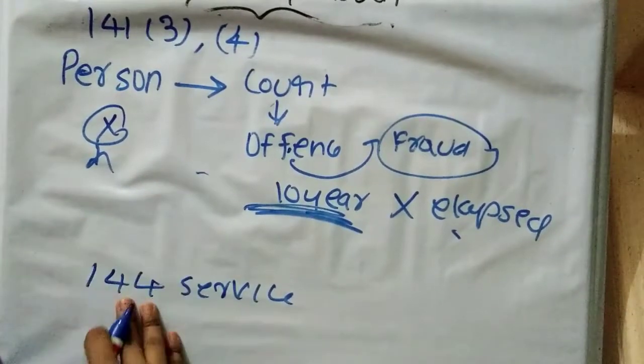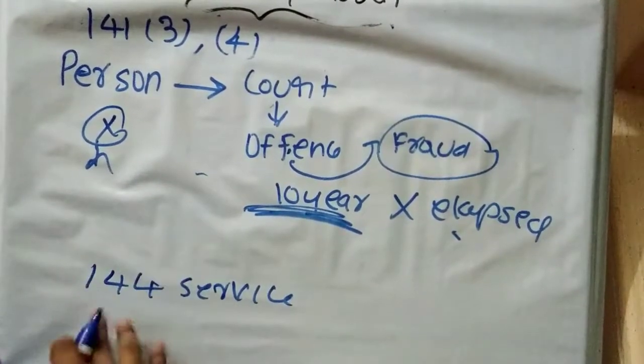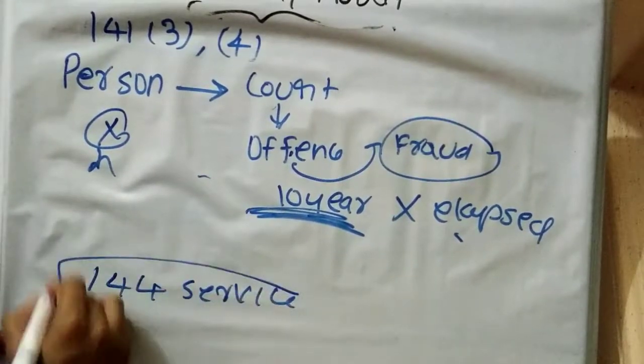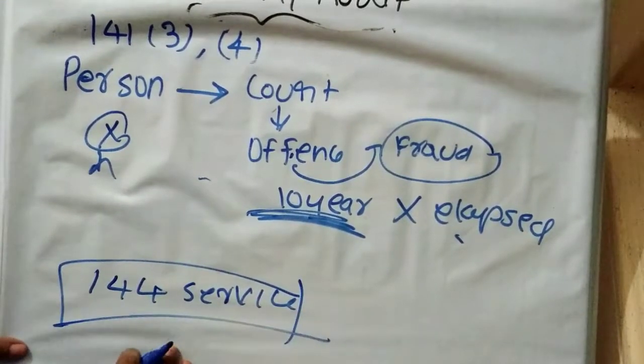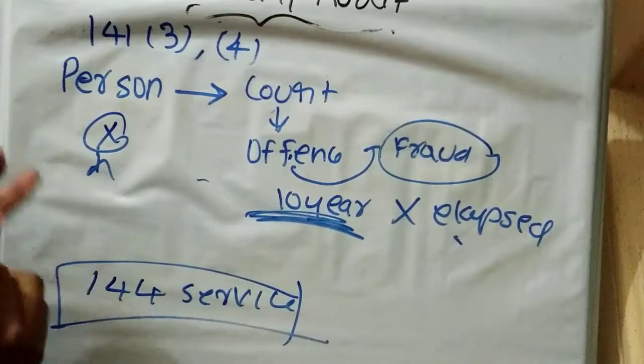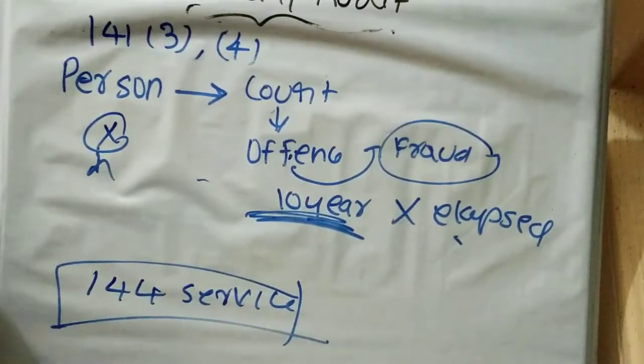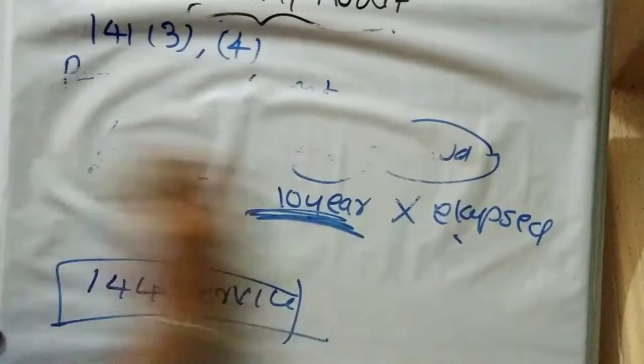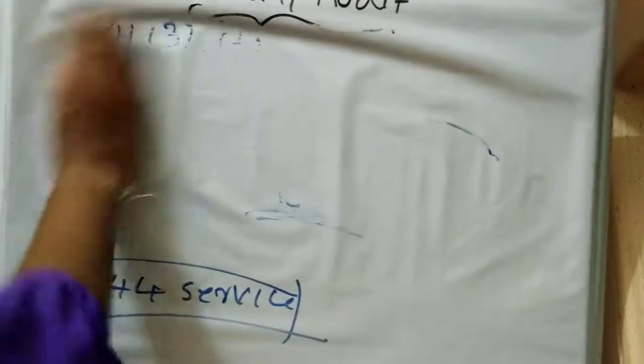Then a person or a firm or associate who is providing section 144 services, that is, any services under section 144. We have to understand what is meant by this section 144, or which are the services covered under section 144. Here we are going to discuss the same.